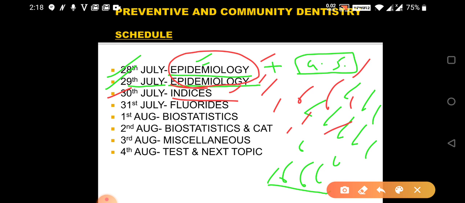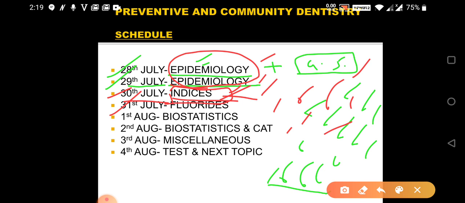So in the questions this thing is forgotten, that your COPE index, COPE means CPITN, OHI and PHP index. So which index involves which tooth is forgotten, which index given by which scientist is forgotten, which index is used for which purpose is forgotten. So you should be knowing all of them, and this is for that purpose. Indices and all should be clear to you. Paper setter asks questions because 14 marks is perio, 14 marks is community. So indices can be covered in both. So 2-3 marks from both the things. Indices very well they can ask you.